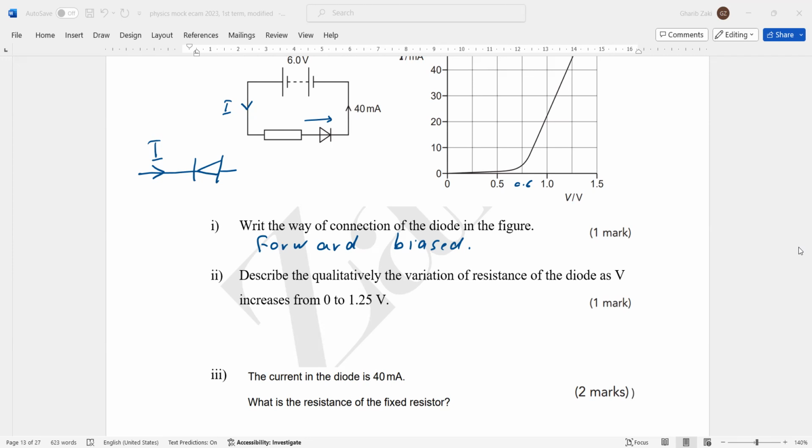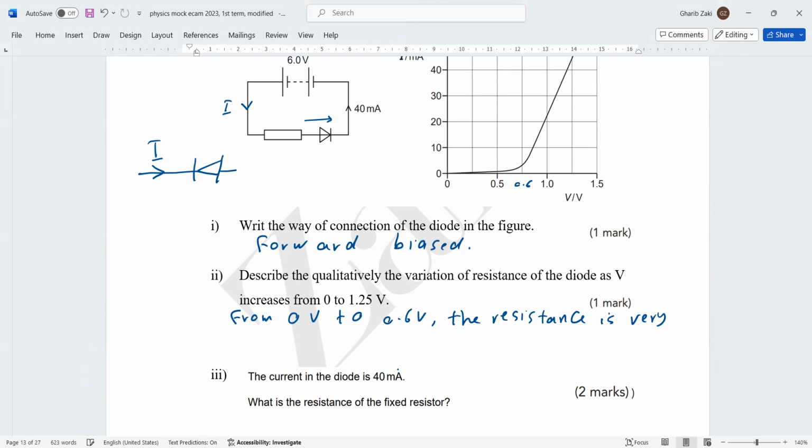Describe, I said here, from 0 volt. So we write here, from 0 volt to 0.6 volt, the resistance of the diode is very high.